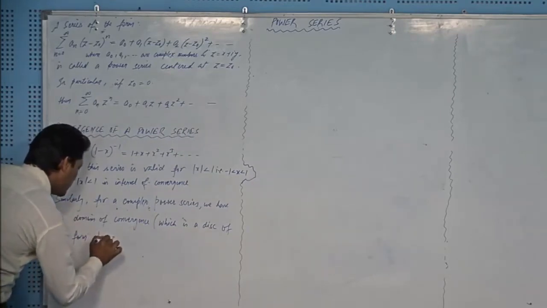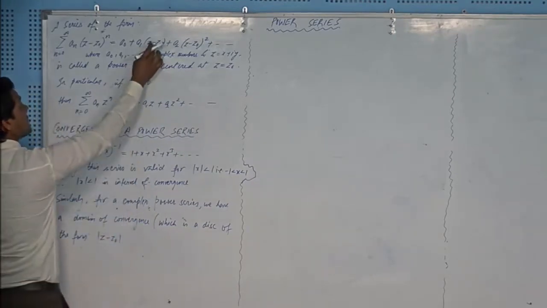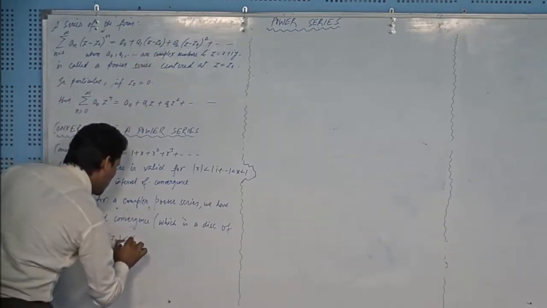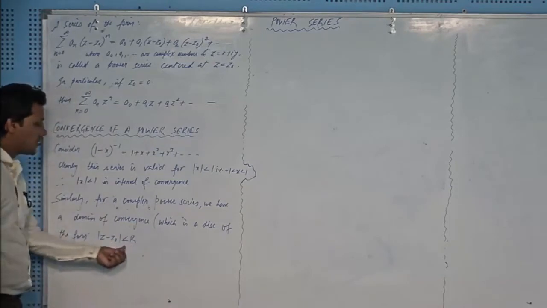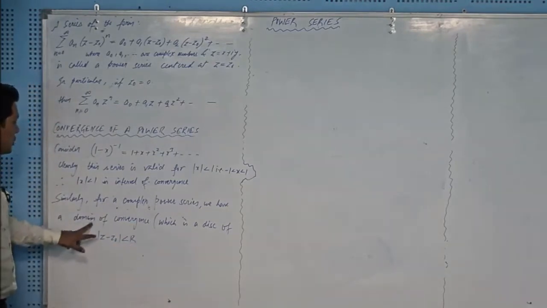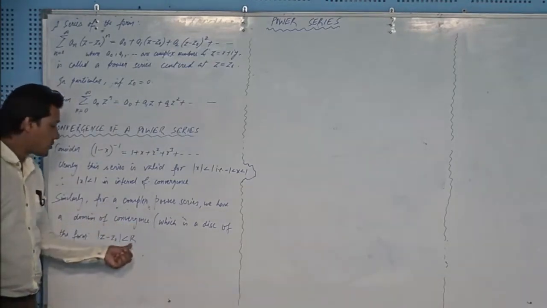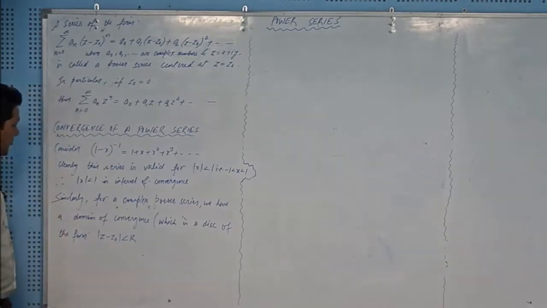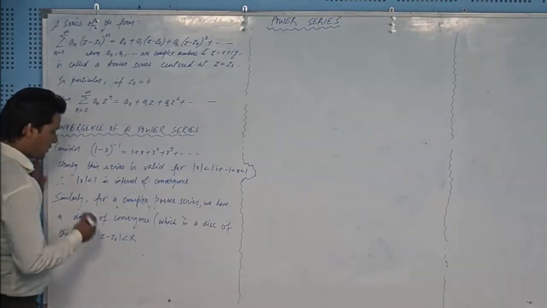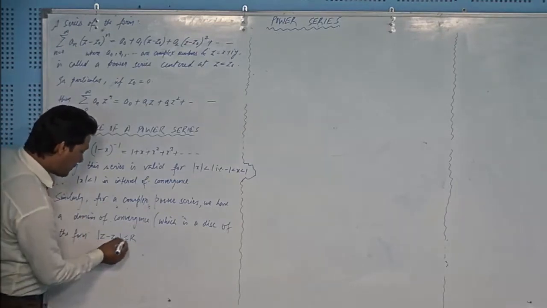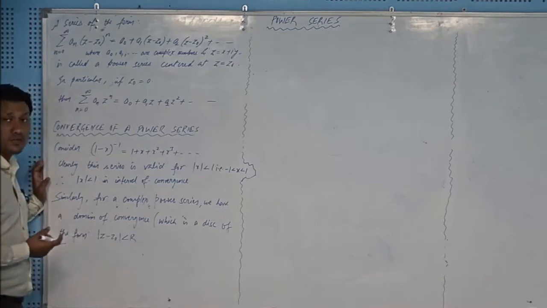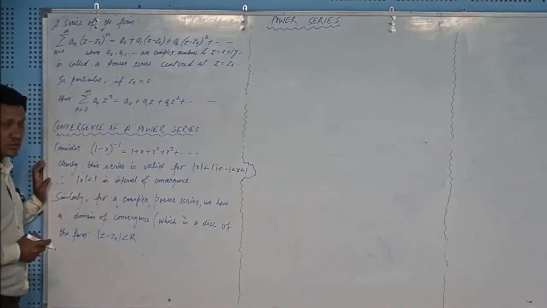mod of z minus z naught less than small r for this series. So you can see that this center is z naught. So this is an open disk, and we call it domain of convergence, and r is called the radius of convergence. And one more thing, this is an open disk. Do not put an equal sign here because we don't know the convergence behavior on the boundary of the disk.